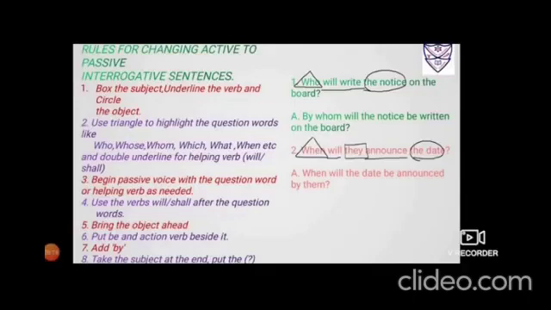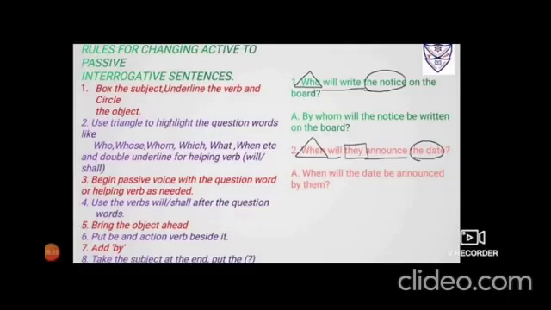As I have told you, WH and helping verb best friends, BEB and third form of the verb best friends. Then bring the object ahead. Put BE and action verb beside it. Beside it means beside the object. Add BY by and take the subject at the end. But don't forget to put the question mark because we are dealing with the interrogative sentences.